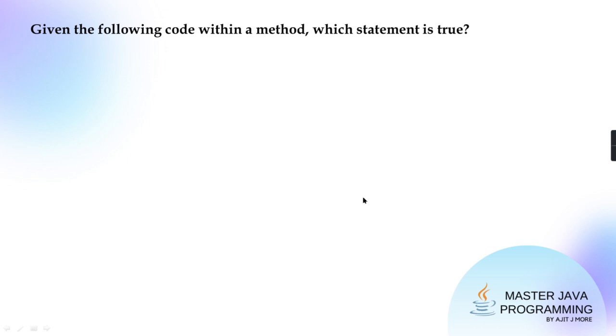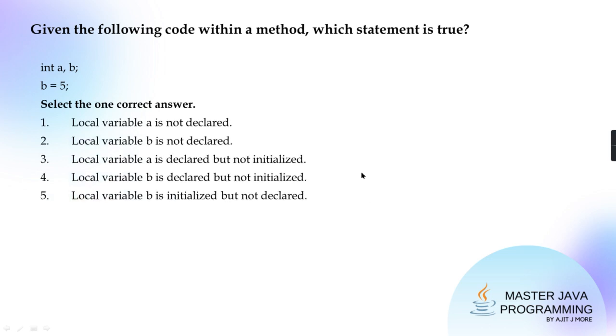Now tell me, given the following code within a method, which statement is true? Within a method. Means these two lines are written inside a method. Method means function only. Just remember, when you write functions inside a class, they are called as method. So these two lines I have written inside method.